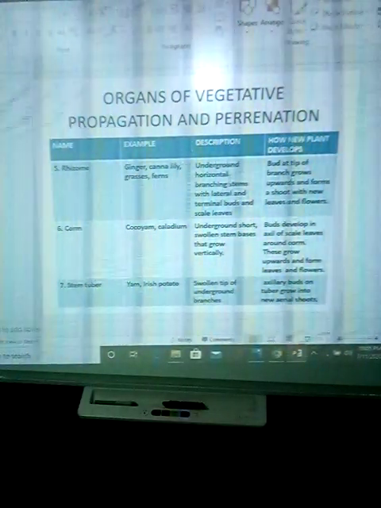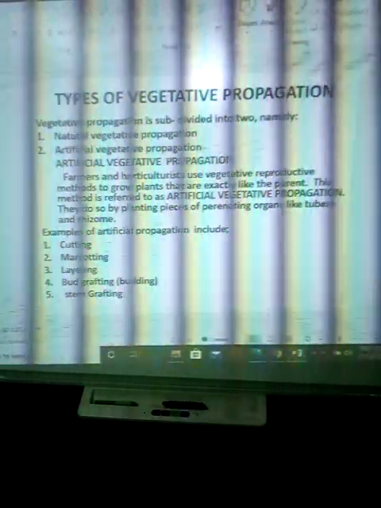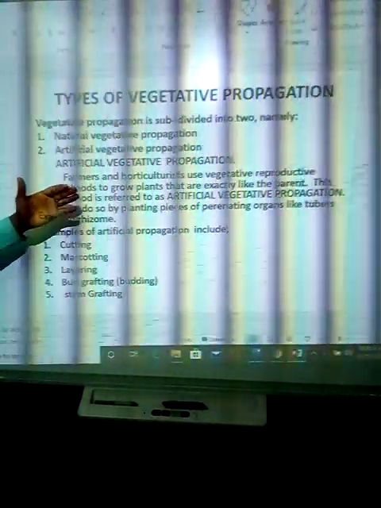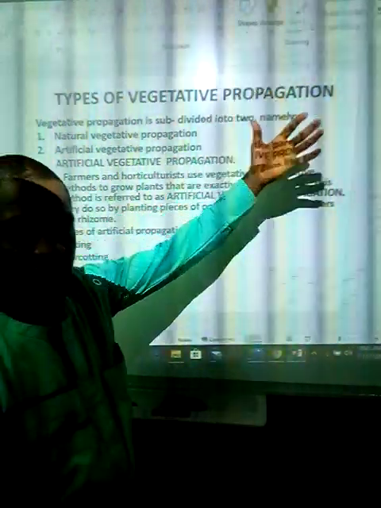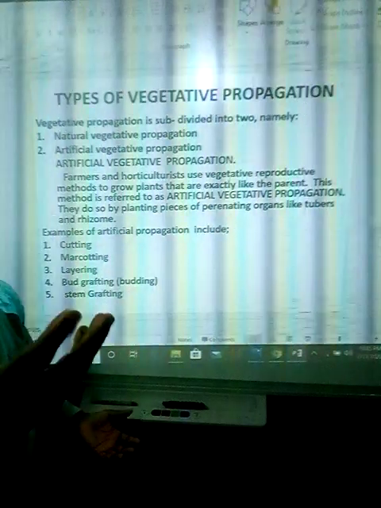Okay, types of vegetative propagation. I have told you we have natural and we have artificial. All the ones I mentioned in the two tables in the last two slides are natural vegetative propagation.